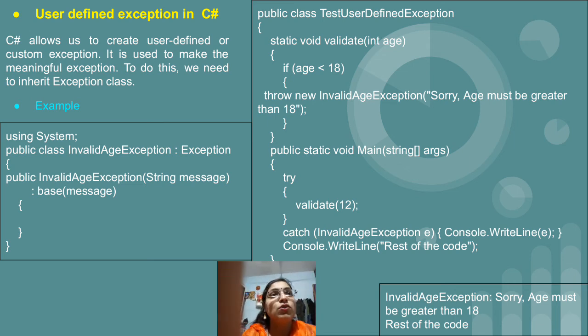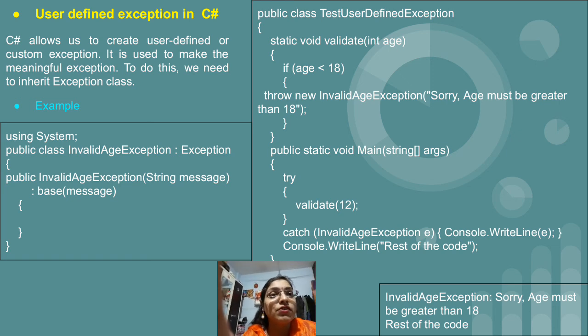After that create one more class, that is TestUserDefineException. This is the name of my class. Now in this class I have created one parameterized function. The name of the function is Validate, and the parameter is an integer value, int age. After that we have written the if condition, that is age less than 18. So when the age is less than 18 we want to throw an exception. For the same purpose, just make use of the throw keyword. After throw create the object of the exception class. So after throw we have written new, and then InvalidAgeException.